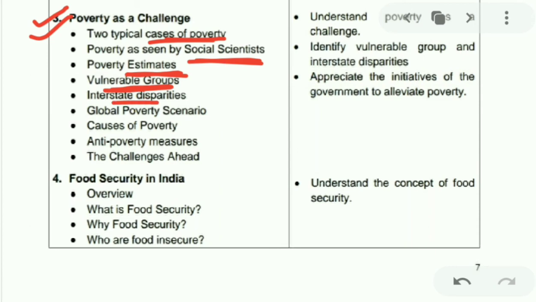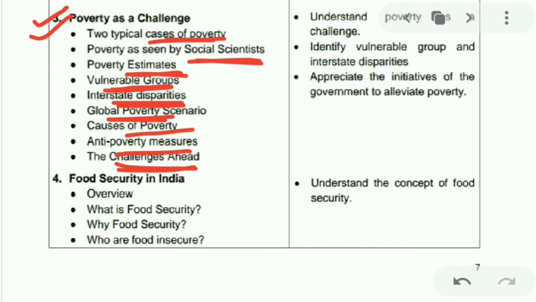Interstate disparities, what differences among the states exist. Global poverty scenario, what poverty scenario is available globally. Causes of poverty, anti-poverty measures, some of the anti-poverty measures which are adopted. The challenges ahead, what challenges lie ahead if we have poverty.